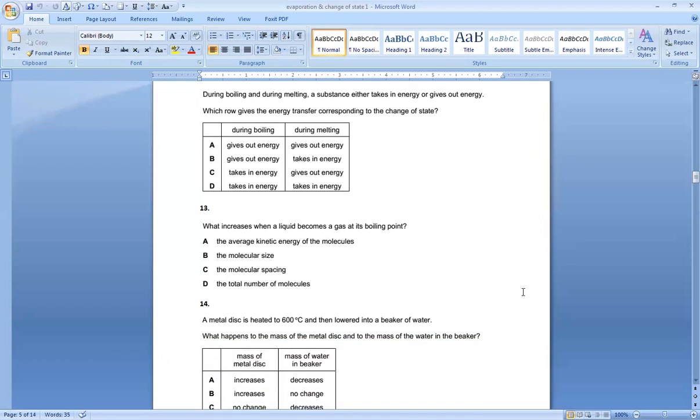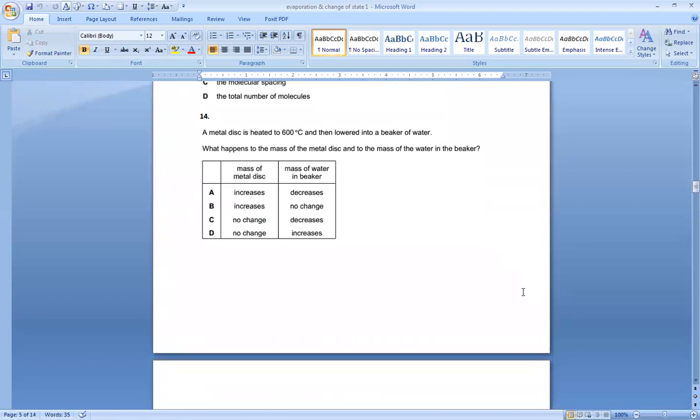A metal disc is heated to 600 degrees C and then lowered into a beaker of water. Now, when we put the hot metal disc in the water, the disc will cool, but water will evaporate. What happens to the mass of the metal? There will be no change in the mass of the metal, but the water evaporates, so the mass of the water will decrease. Option C.